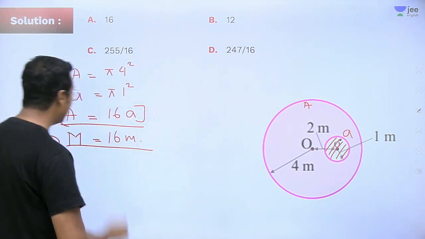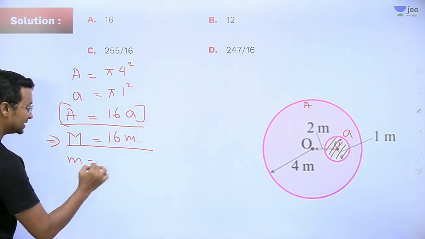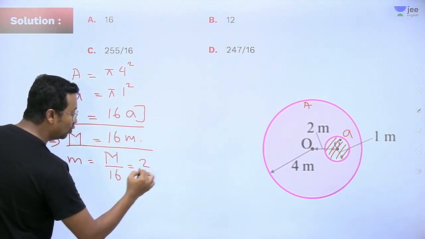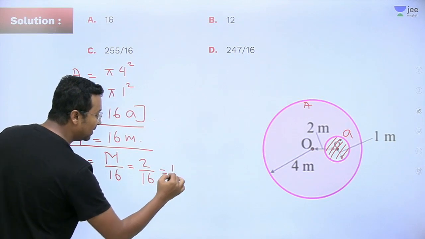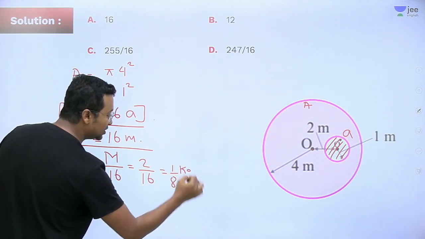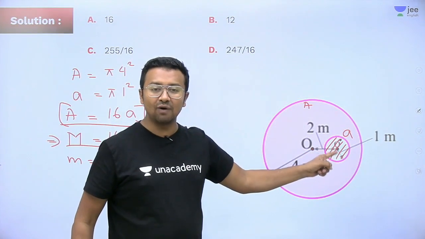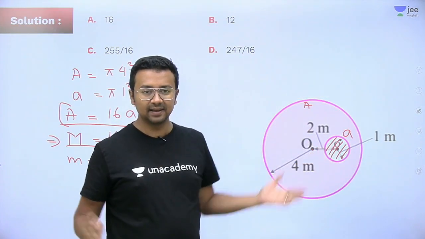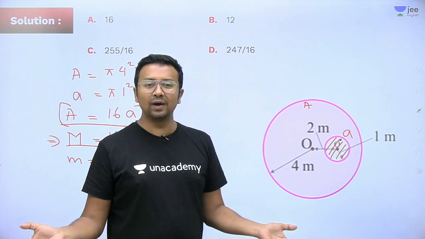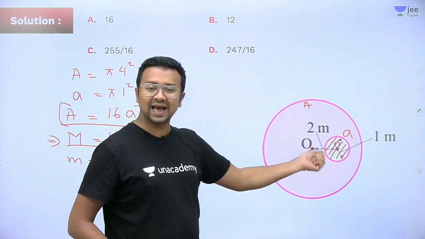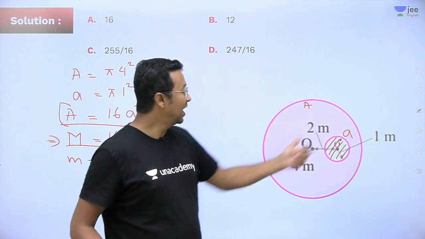Indirectly, I can say the mass of the smaller disk will be capital M divided by 16, or 2 divided by 16, that will be 1 divided by 8 kg. That means this portion out here will be having a mass of 1 divided by 8. Is this clear? Now we'll go ahead and find out the moment of inertia of this portion about this axis of rotation. Okay, how do we do it?